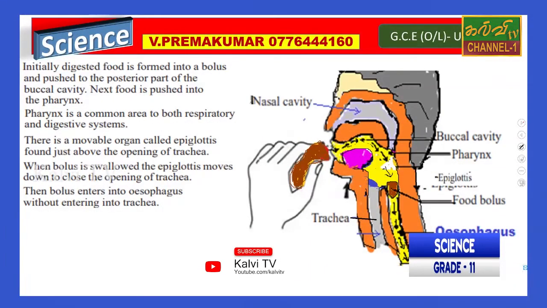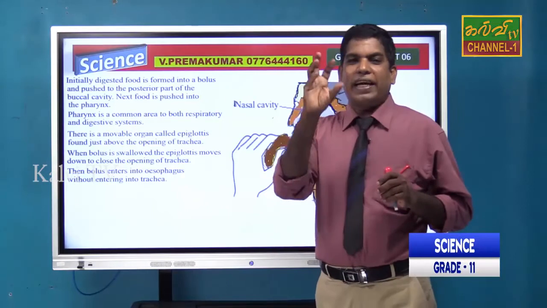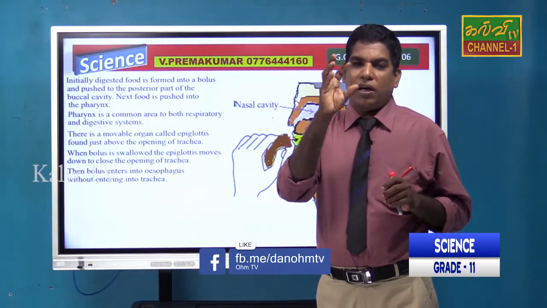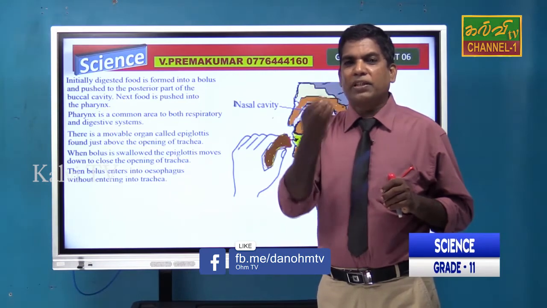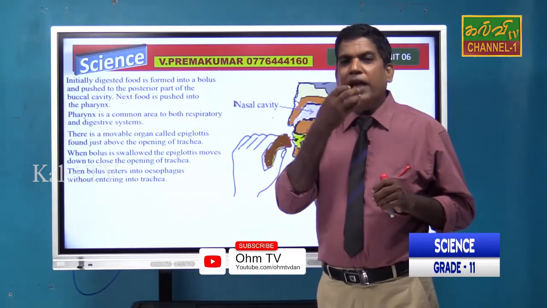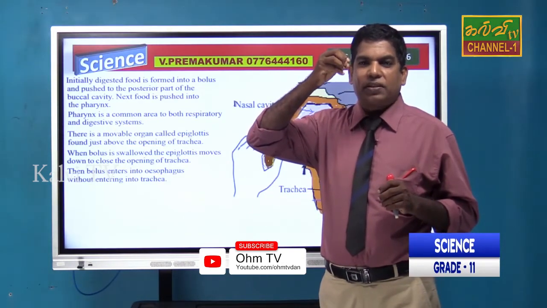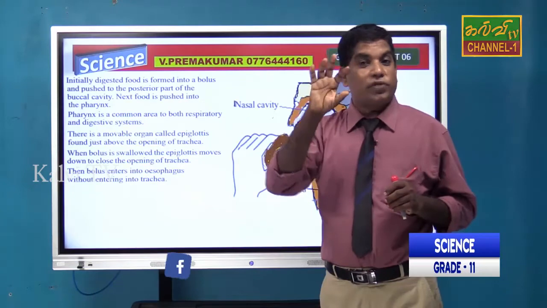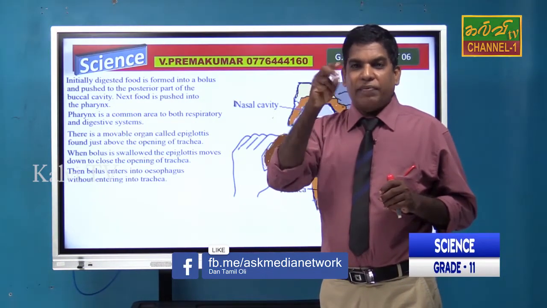Initially digested food is formed into bolus. Bolus means, when you eat food, say a pahoda or some rough mixture, and put it in your mouth and grind it and swallow, you may have a clay-like substance, right? Initially that is very rough.